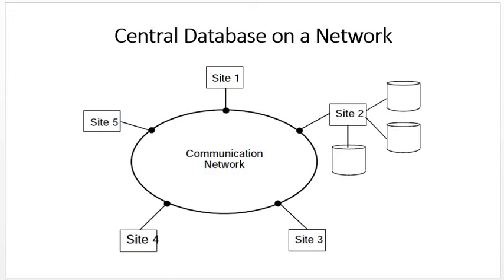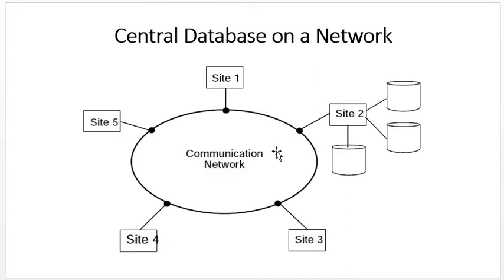From the figure we can get the idea that this site contains all the information. The other sites have nothing to retrieve from their own site. With the help of the communication network, they have to send a request to site 2, and based on the request, site 2 retrieves the information and sends it to the particular site over the computer network.